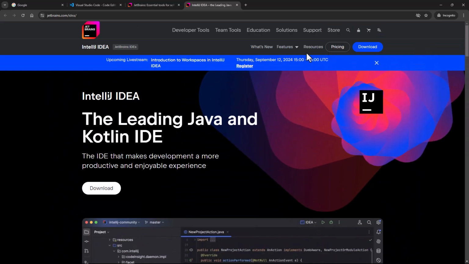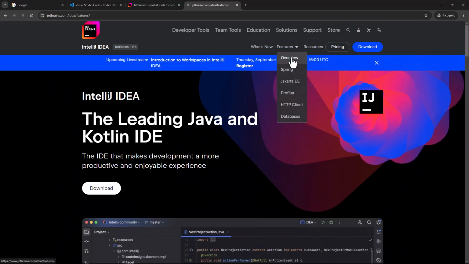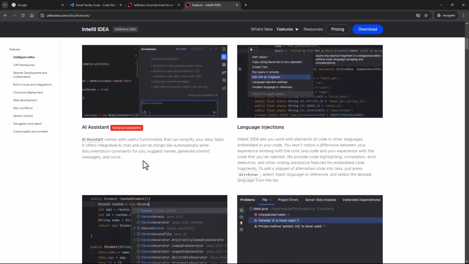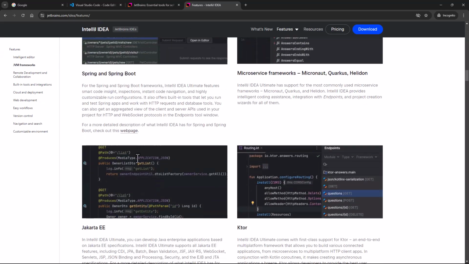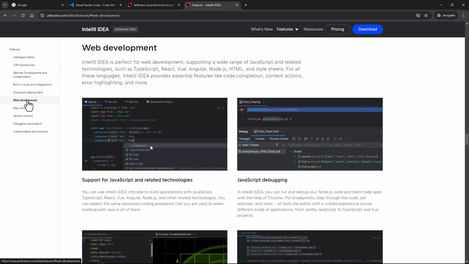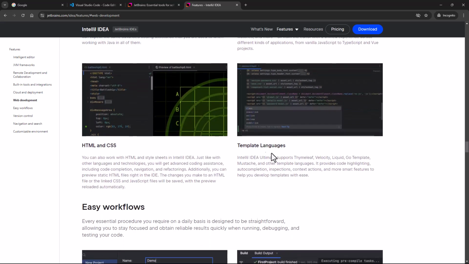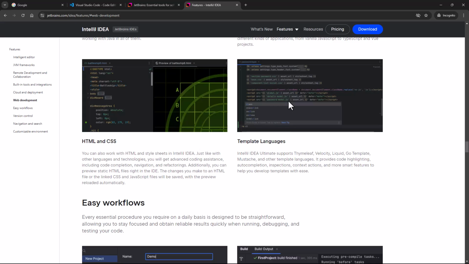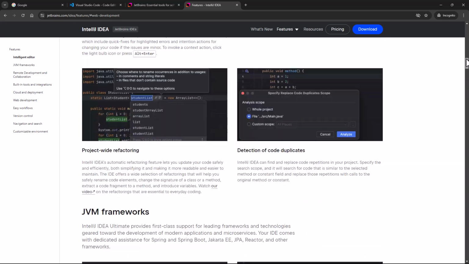But if you go to features overview, you'll see a list of all the features, everything that IntelliJ has to offer. Here on the left hand side, you have an option called web development. So these are all web development related features. You can see it supports TypeScript, it supports Vue, it supports JavaScript over here. So it's supporting HTML, CSS. Why are you asking us to set up a new IDE?